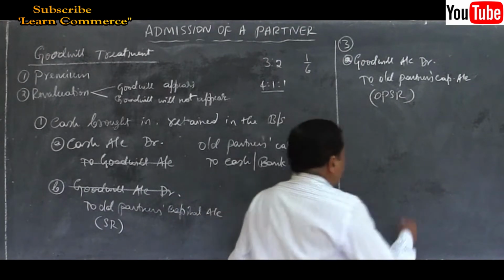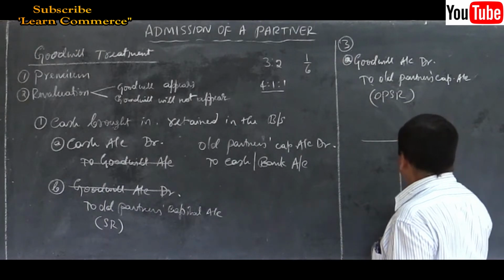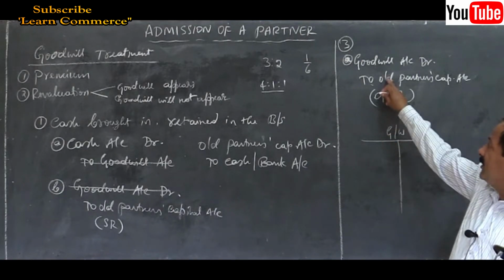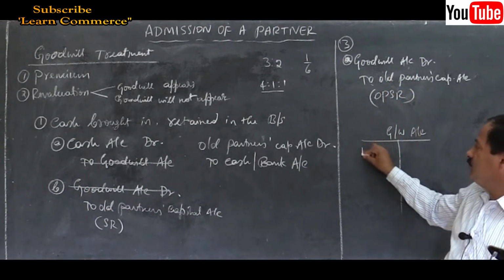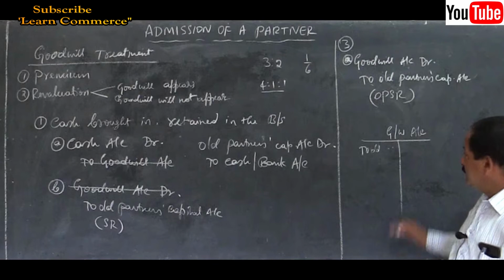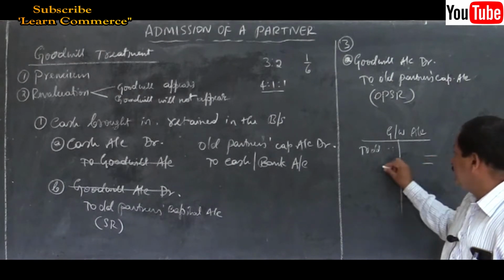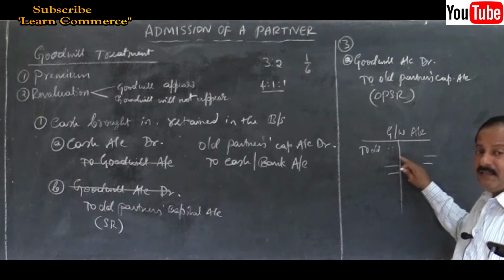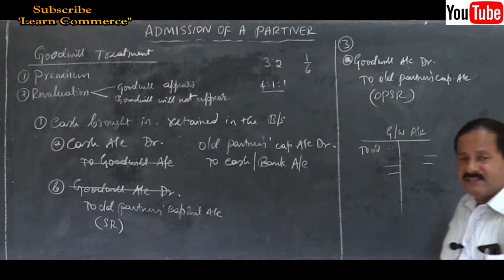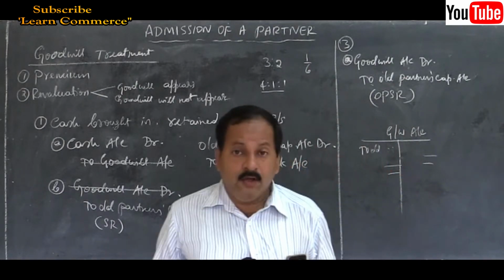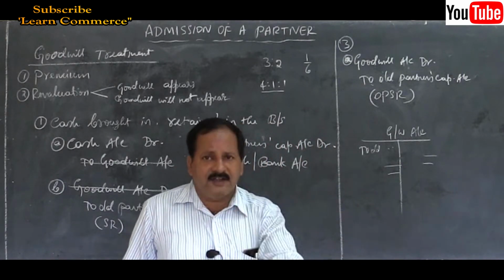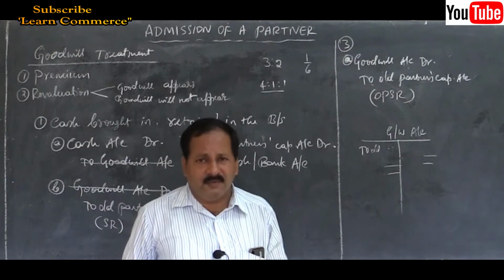Remember, if I open this goodwill account, this journal entry is to be posted, goodwill account to old partners' capital account. So you will make an entry on the debit side for old partners' capital account. On this side, no entry. So when you close it, there will be a debit balance in the goodwill account. The debit balance in the goodwill account should be shown as an asset in the balance sheet. Remember, all assets always show a debit balance and all liabilities always show a credit balance. Very simple formula. Remember this.